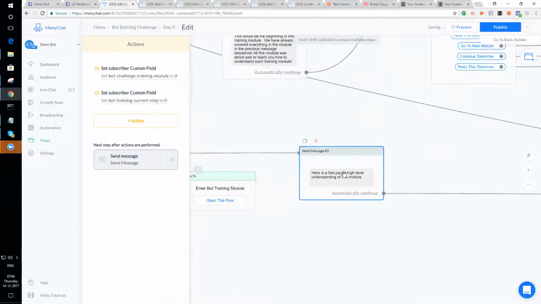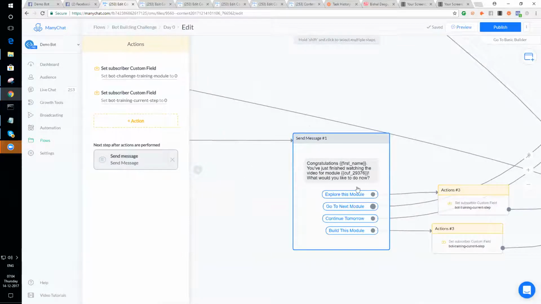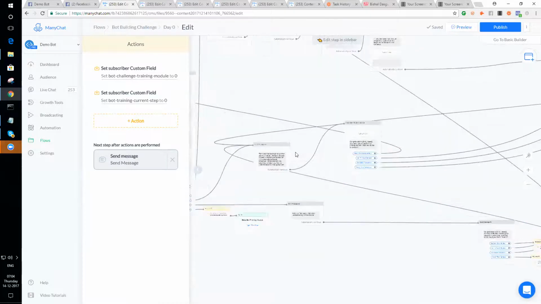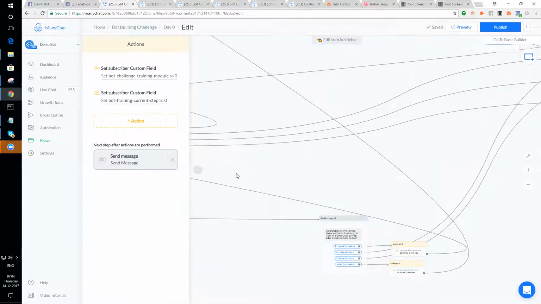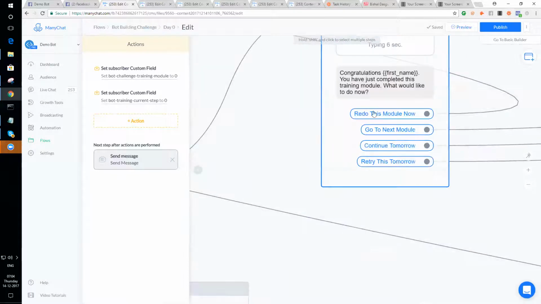Also, whenever you get to the end of the show me how, when you finish watching this video, it's also going to take you to a screen where you can explore this module, which will take you right back to the module itself. Now, you'll also have the option to go to the next module, which will do the exact same thing. It will send you directly to the next module, or you'll have the option to continue tomorrow, which means tomorrow you will be presented with the very next module at the same time that you were presented with this module, just tomorrow, okay?